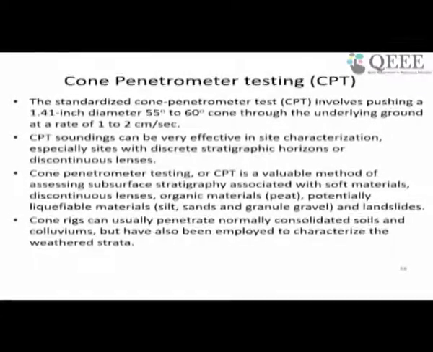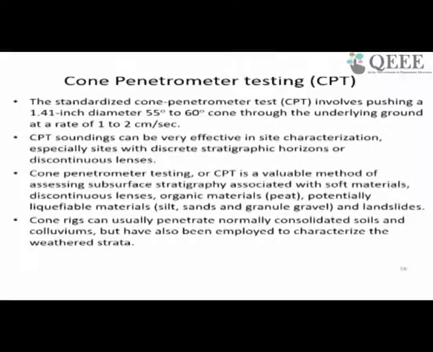This CPT testing is very effective in site characterization, especially sites with discrete stratigraphy, where the strata is highly heterogeneous and you would need frequent SPT testing. Going by SPT testing in such strata is really time taking and cumbersome. So CPT testing would be much better in such situations.